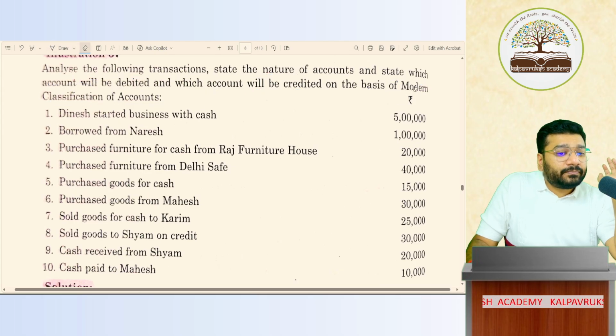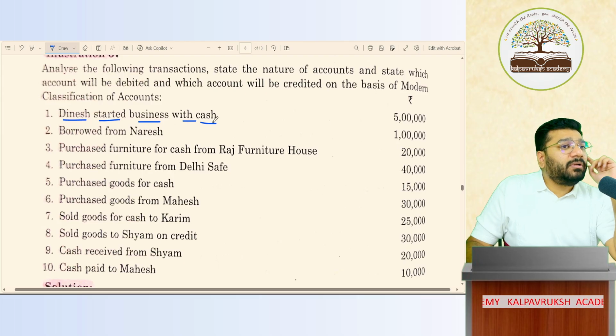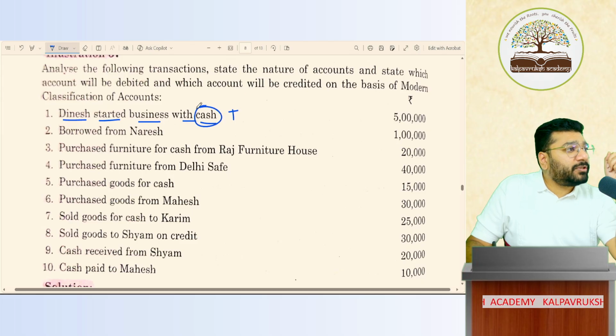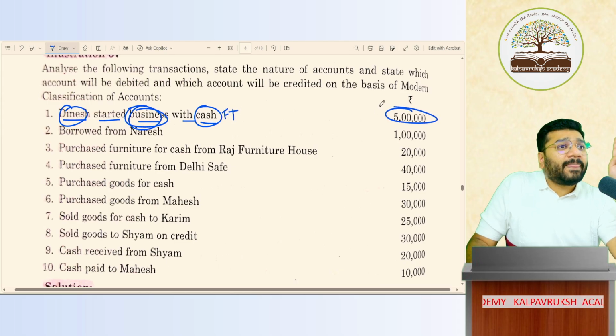Now, Dinesh started business with cash. My question to all of you: is this a transaction or not? This is a transaction. Why? Because it involves transfer of cash between two parties, Dinesh, who is a third party, and the business. Second, financial values are involved, and this is happening in the course of business. So this is a BFT.